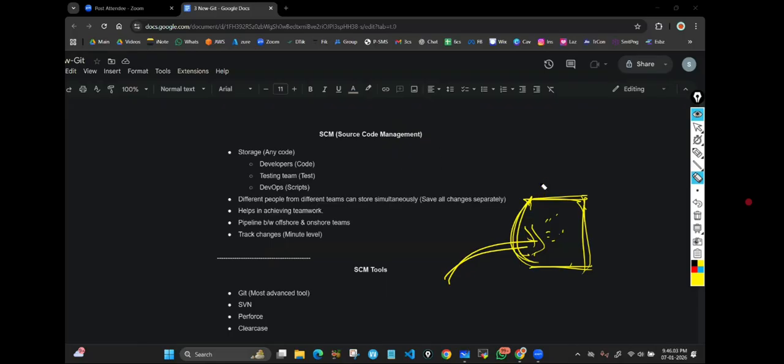Then who all need this? Whoever writes code. Correct or not? If I write any code, I need some place to store it. Right? That means I want this. If you are writing any code, you also need some place to store it. You also need this.